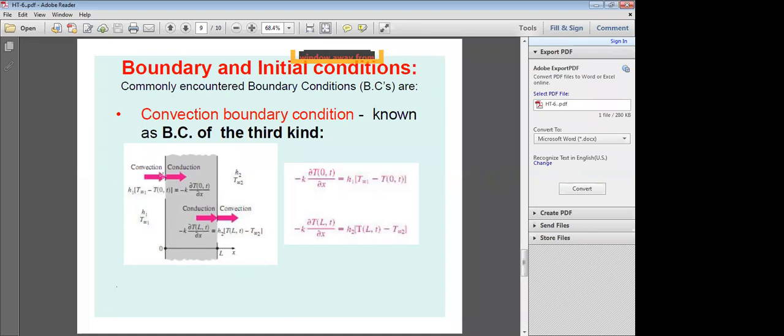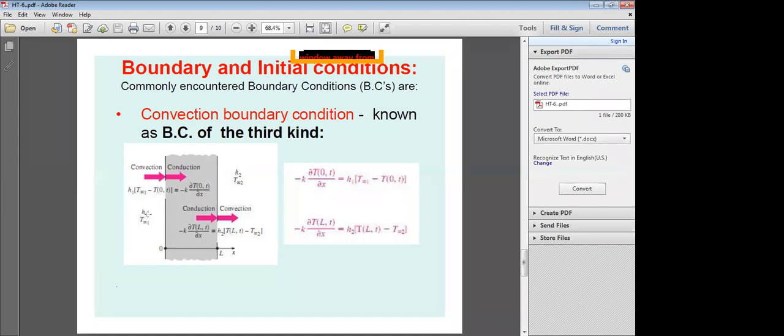So, convection boundary condition, convection heat transfer. How do you calculate convection heat transfer? hA times (T1 minus T2), or (T free stream minus T wall). So here h1 is the convective heat transfer coefficient for the left side environment, and T free stream 1 is the convective environment temperature, the medium temperature, air or for example water. That is the temperature of the fluid, or the temperature of the liquid or the air.